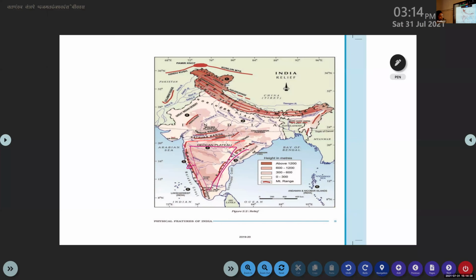So there are two Ghats. One is the Western Ghats, which lies on the western side, and the next one is the Eastern Ghats, which lies on the eastern side. Just think: western side, Western Ghats; eastern side, Eastern Ghats. So simple.